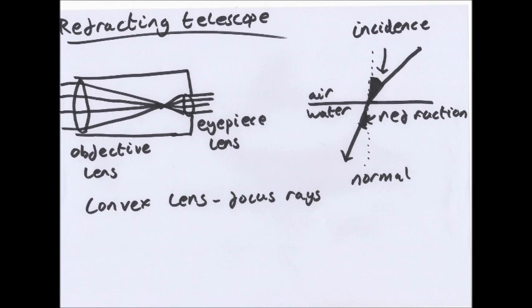Now a convex lens, just to say, is a glass block that is curved on both sides to make it thicker in the middle. And then light rays entering a lens from the air are brought together or converge, because it can also be called a converging lens. And then you have an eyepiece lens, which is where the object is seen.